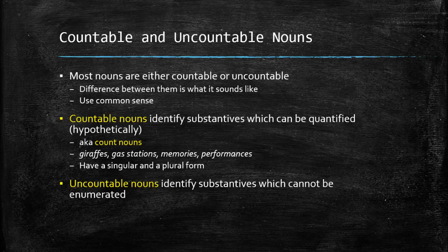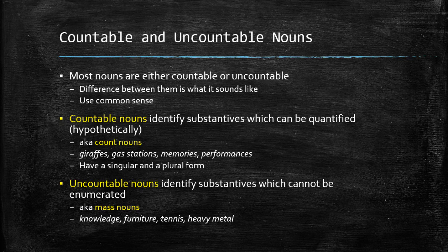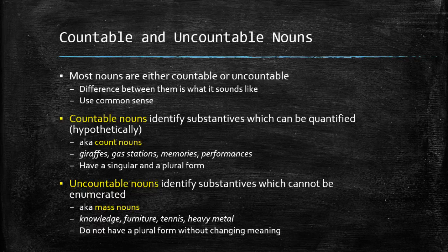Uncountable nouns, on the other hand, identify substantives which cannot really be enumerated, even hypothetically. We also call these mass nouns. These are nouns like knowledge, furniture, tennis, heavy metal. These are things that we cannot really count. We don't really talk about knowledges, furnitures, tennises, that sort of thing. These are just concepts that don't really have multiples of them. Uncountable nouns do not have a plural form without changing the meaning of the noun itself, as I'm going to talk about here in a second.